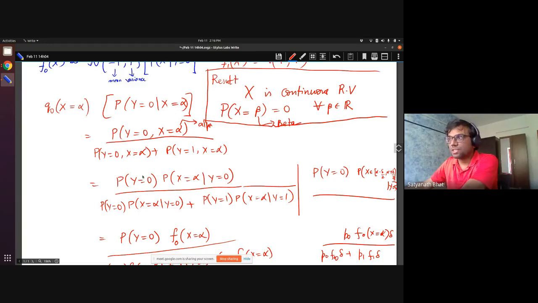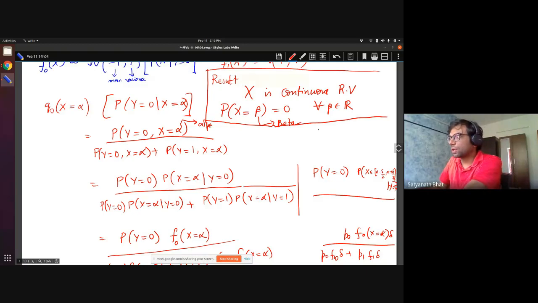So it will be P0 into 0 divided by P0 into 0 plus P1 into 0, or 0 by 0, you will get. Okay, so to not get into that pitfall, whenever you have X equal to alpha appearing in any of these three places, we are going to treat it as though we are not interested in X equal to alpha, but we are interested in a small interval around alpha, X minus alpha by 2 and X plus alpha by 2.